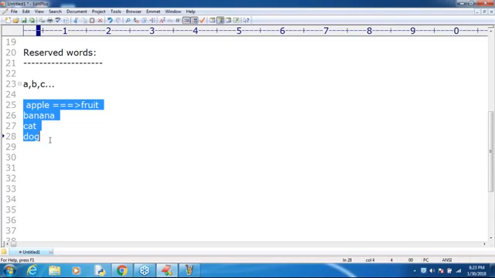Make sure that in any language, it may be a general speaking language like English or Hindi or Telugu or Tamil or Kannada, or programming languages like C or C++ or Java or Python, some words are reserved to represent some meaning or functionality. Remember that. In English, the word apple is reserved to represent one type of fruit. Cat is reserved to represent one type of animal. Such types of words are called reserved words. Are you able to understand that?